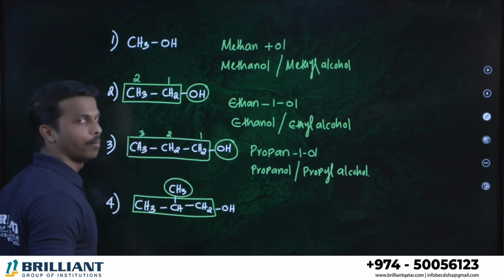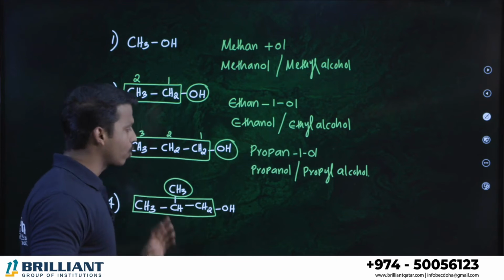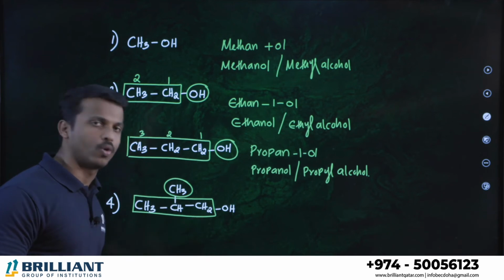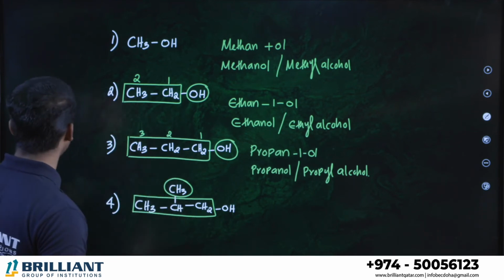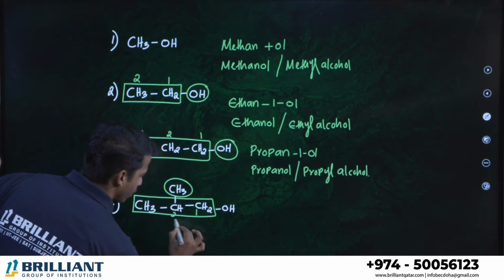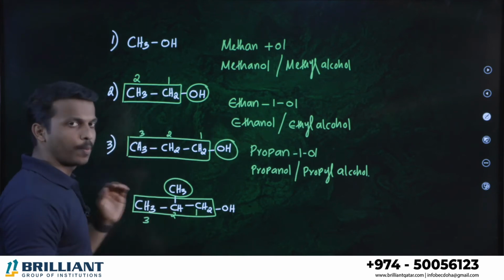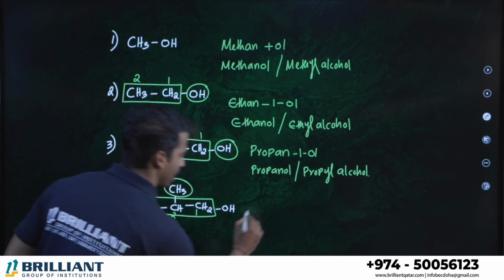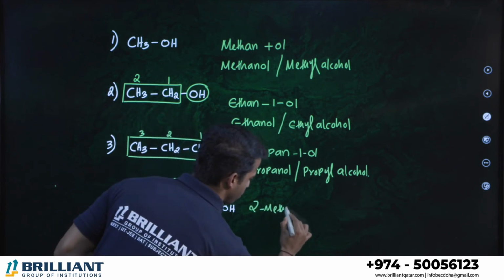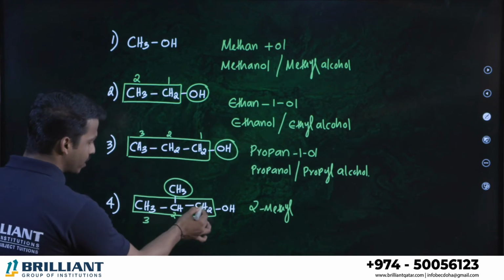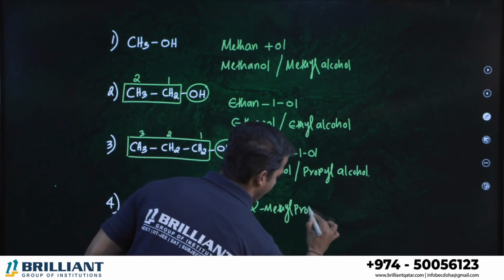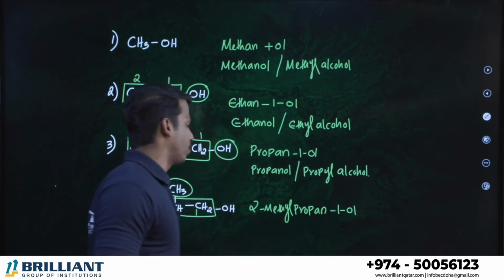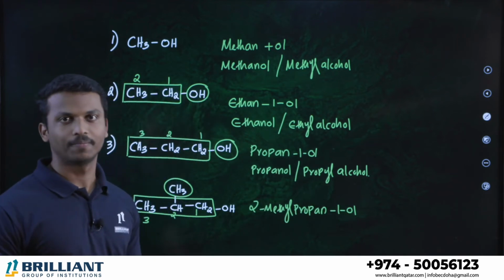So what is this branch called? Methyl as a branch. Methyl is there, alcohol is there. As I told you, alkyl groups, methyl, ethyl, whatever, with alcohol. Alcohol is the major functional group, so alcohol should get the least number. So 1, 2, 3. Tell me what is the prefix? Any substituents? Yes, there is a branch methyl group. Name it first. 2-methyl. Second position, there is a methyl group. And what is the parent chain? Propane. First position, there is an alcohol. Propane-1-ol, or simply you can say 2-methylpropanol. That's also fine. Clear all of you?